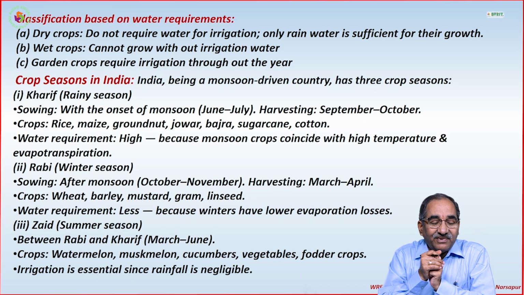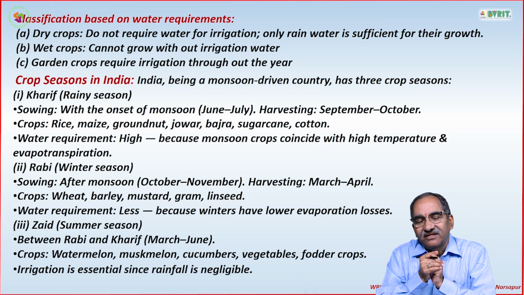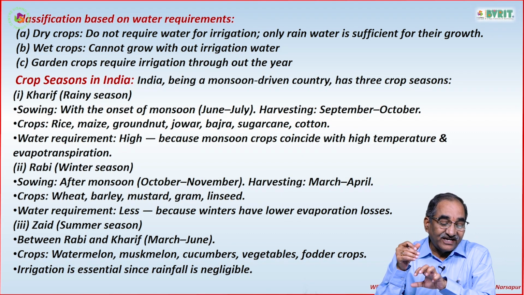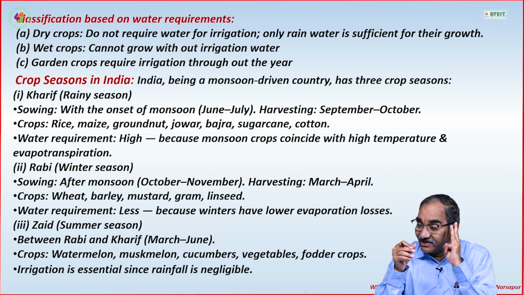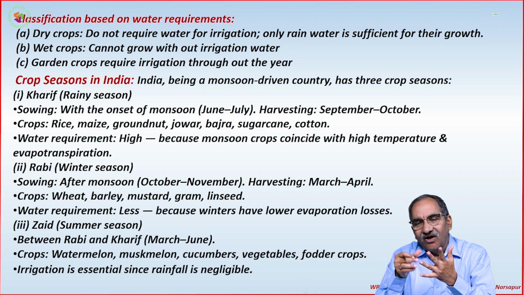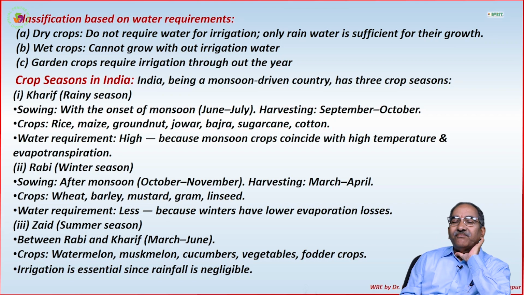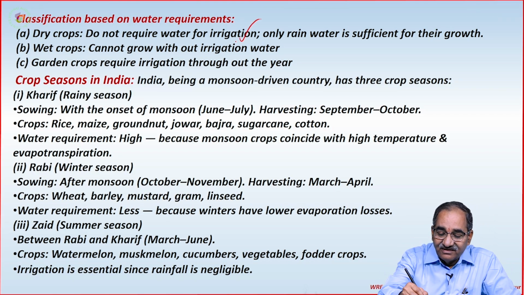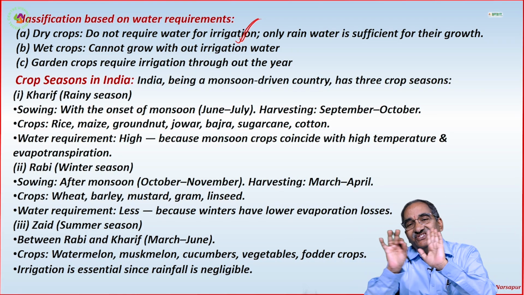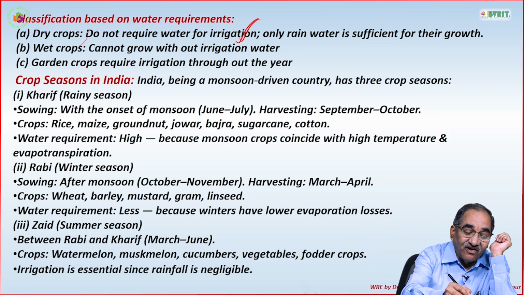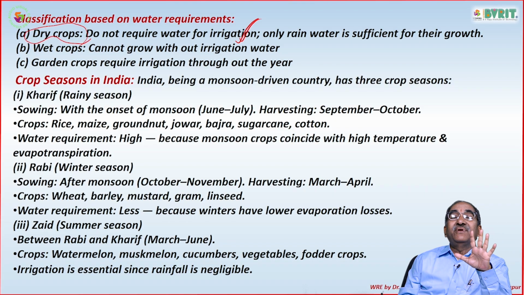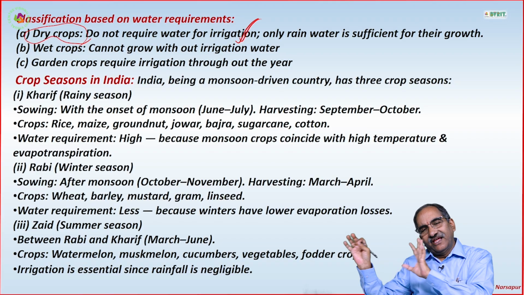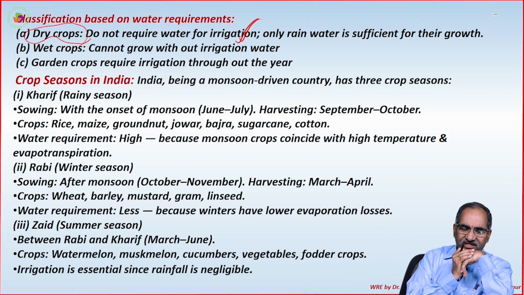Then classification based on water requirements. Based on water requirements, we call them dry crop, wet crop, garden crop. Please remember, only 3: dry crop, wet crop, garden crop. Dry crop means what? They do not require water for irrigation. Only rainwater is sufficient for their growth. That is what we call a dry crop. Dry crop means it doesn't require irrigation water; it grows only on whatever rainwater is there.